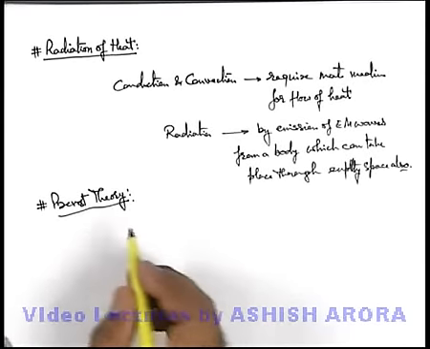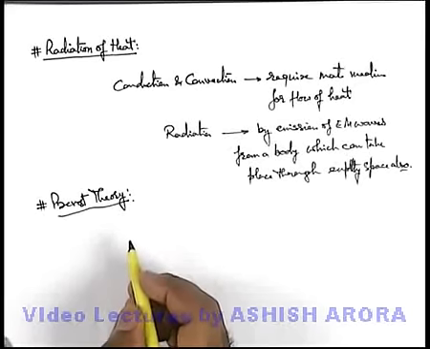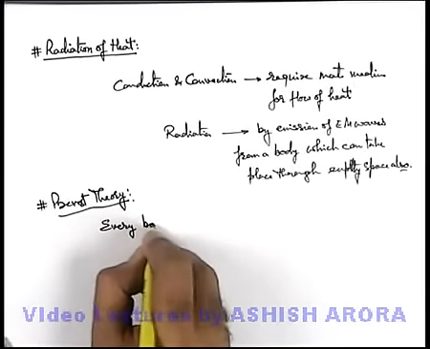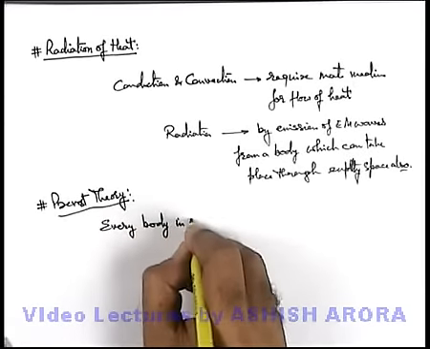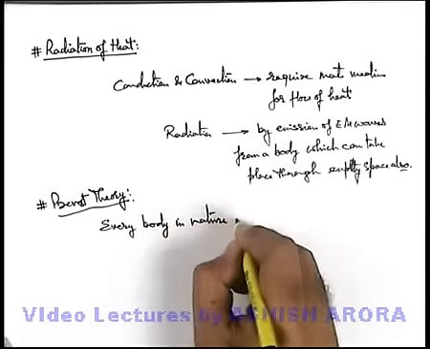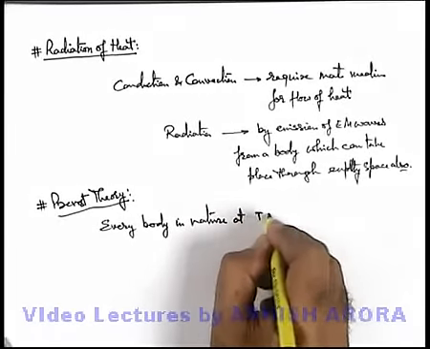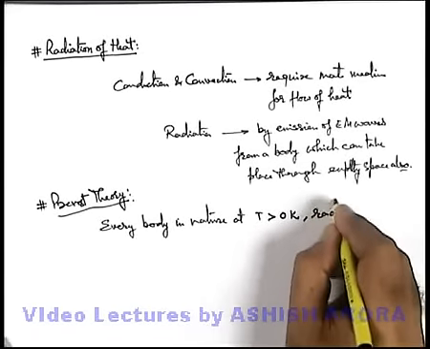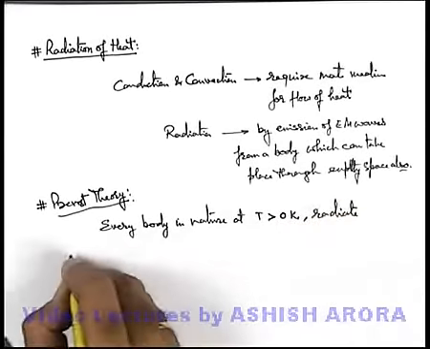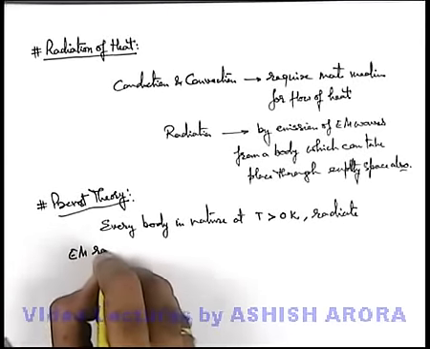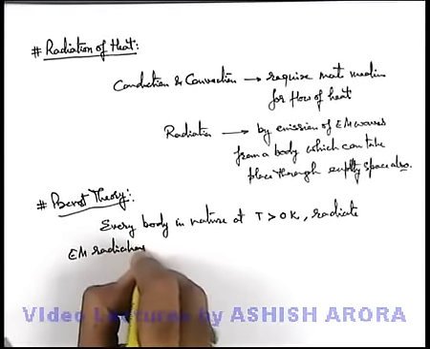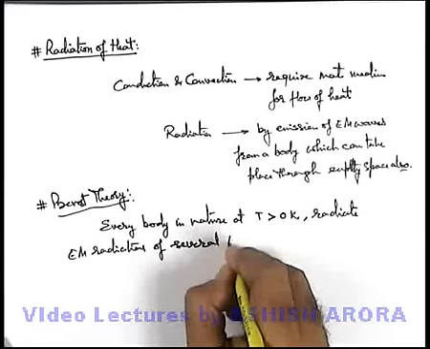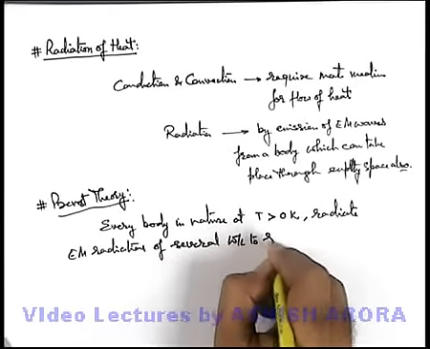Let us write down the basic statement of Prevost theory, which says: every body in nature at temperature more than 0 Kelvin radiates electromagnetic radiations of several wavelengths to the surrounding.